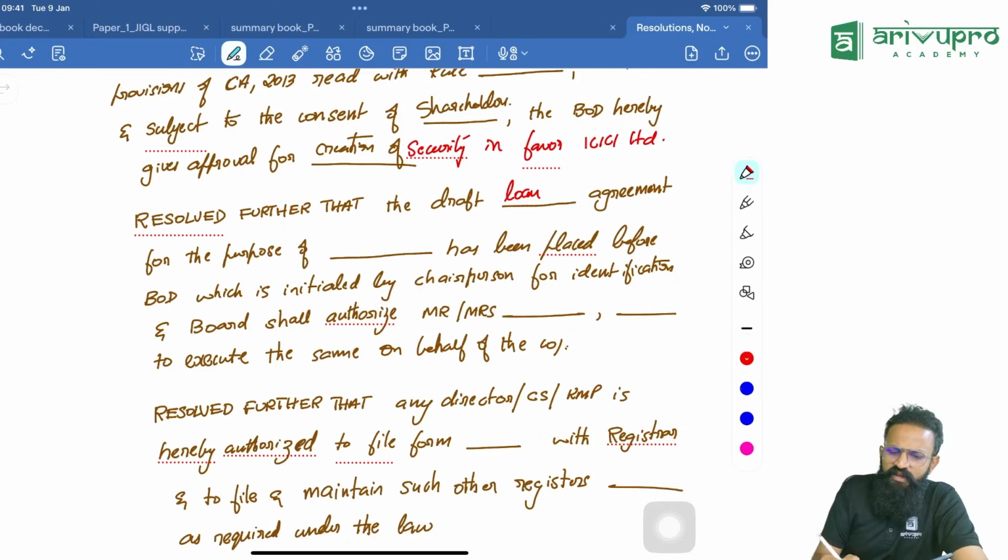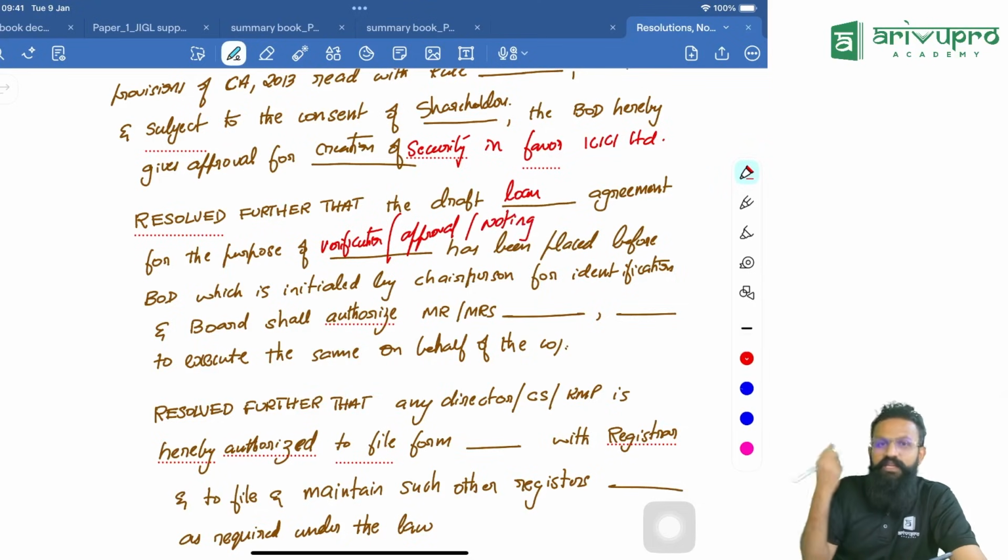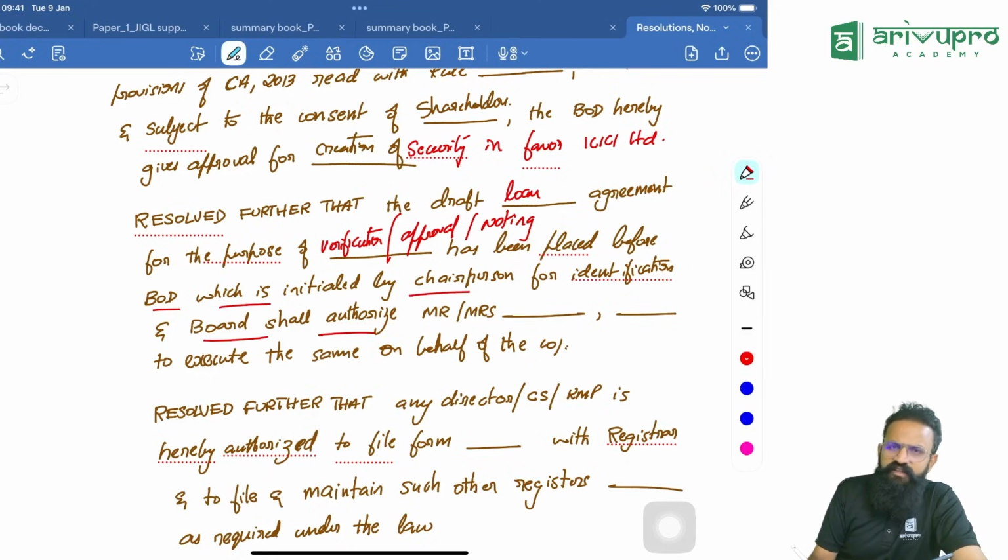For the purpose of verification? For the purpose of approval or just for the purpose of noting? What are we giving it for? So for the purpose of approval has been placed before the board of directors, which is initialed by chairperson for identification, and the board shall authorize Mr.